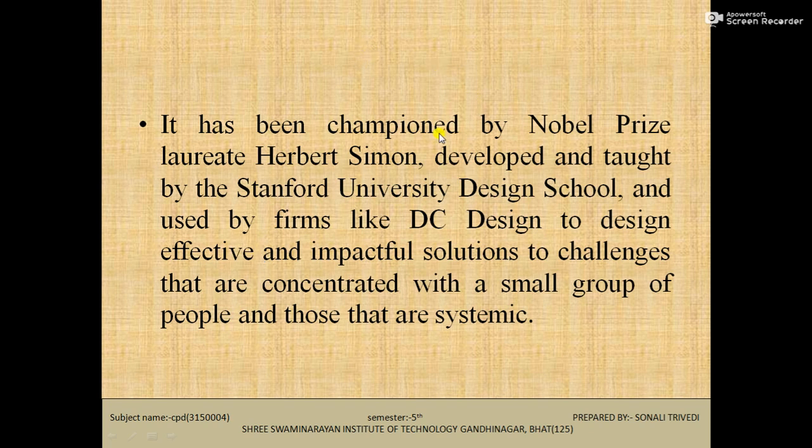It was championed by Nobel Prize laureate Herbert Simon, developed and taught by the Stanford University Design School, and used by firms like IDEO to design effective and impactful solutions to challenges that are concentrated within a small group of people and those that are systemic.